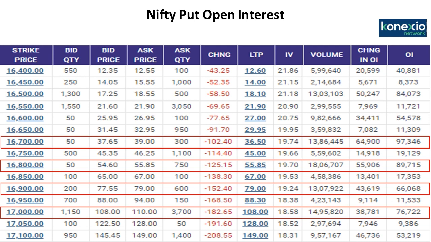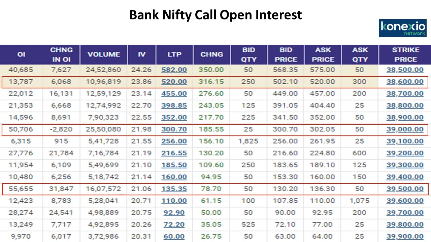So looking at this data, we feel that there is a strong support at the lower levels. Nifty is also poised for an upside rally or a counter rally from these levels. The strategy should be buy on dips. Now let us go to the Bank Nifty option data.